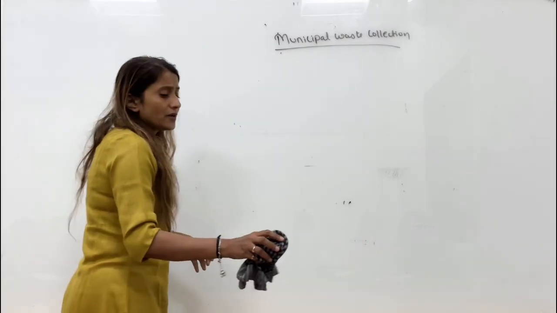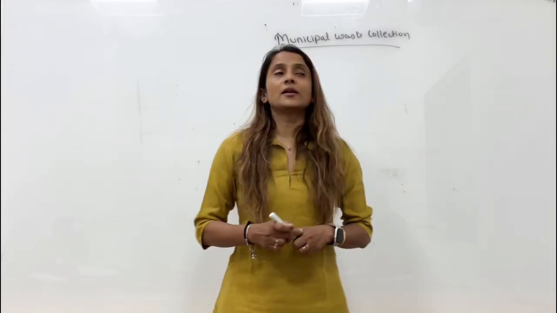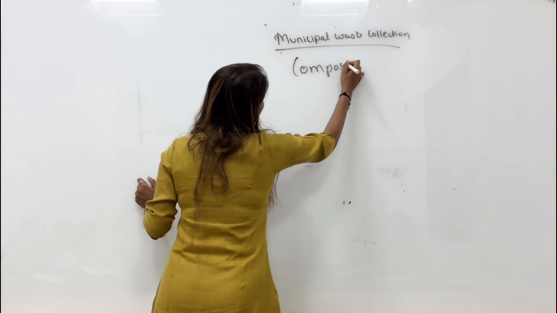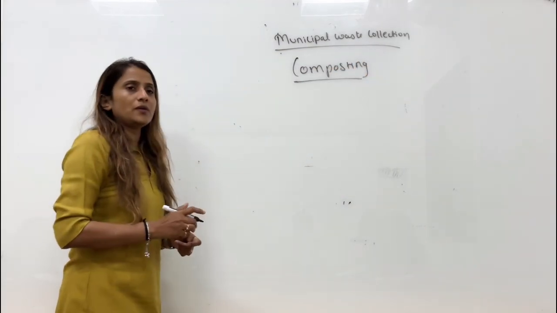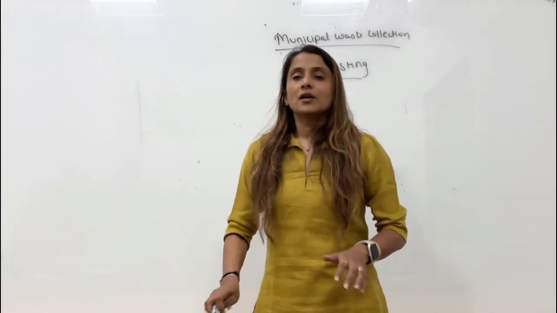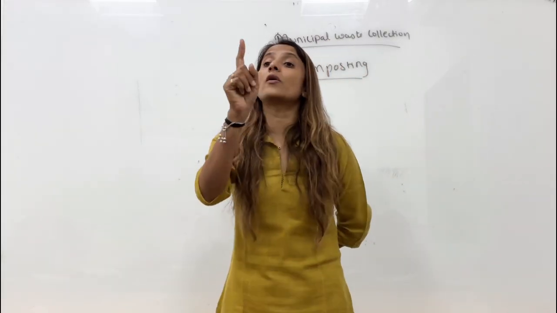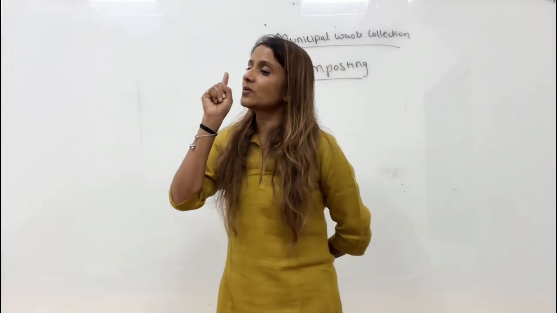Now further going, we are going to talk about the next method of solid waste management, and that method is called composting. When I say composting, it is only with organic waste. Composting is only for which waste? Organic.